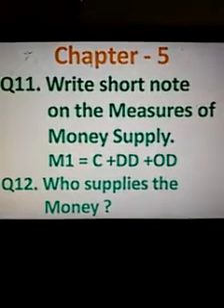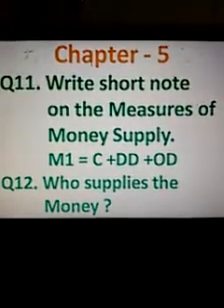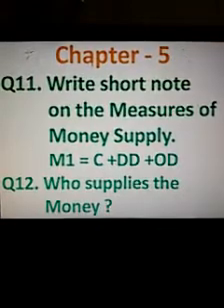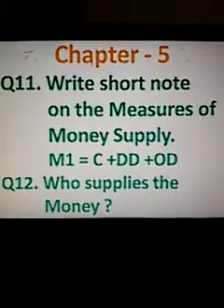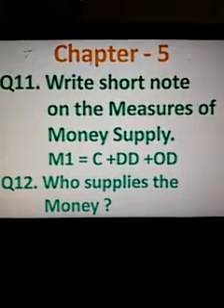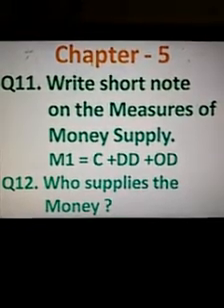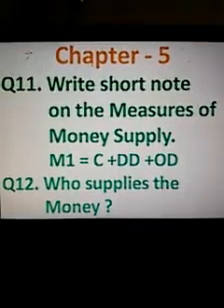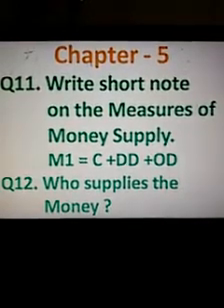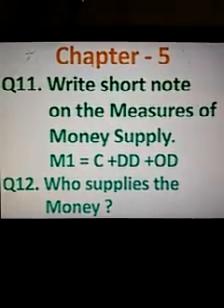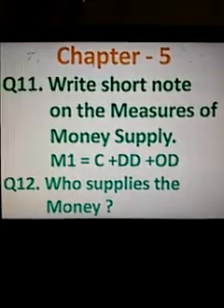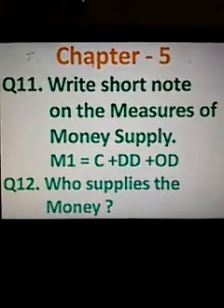My next question is question number 12. Who supplies the money in the economy? Which means, who are the suppliers of the money in the economy? It is the Central Bank of India, that is RBI, the Government of India, and commercial banks. Basically, these are the 3 institutions or agencies whose work is to supply the money in the economy.